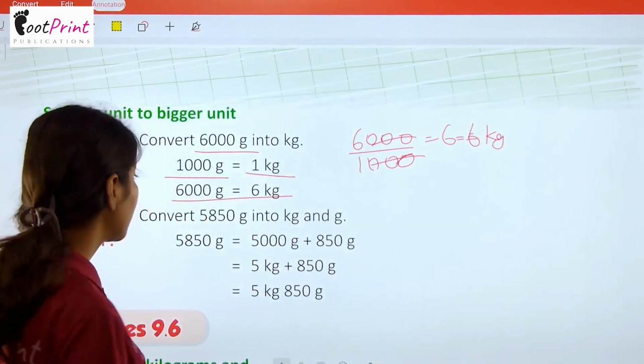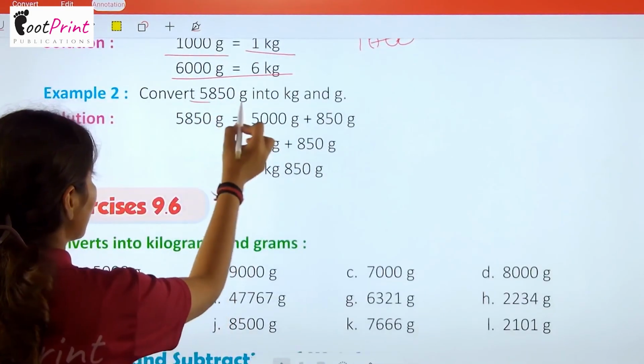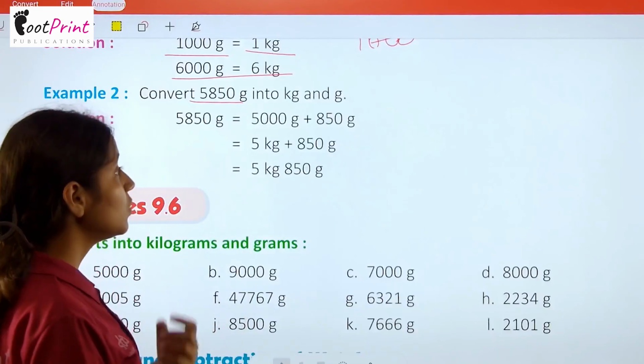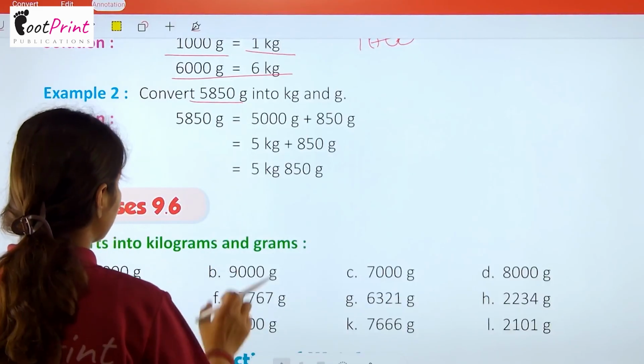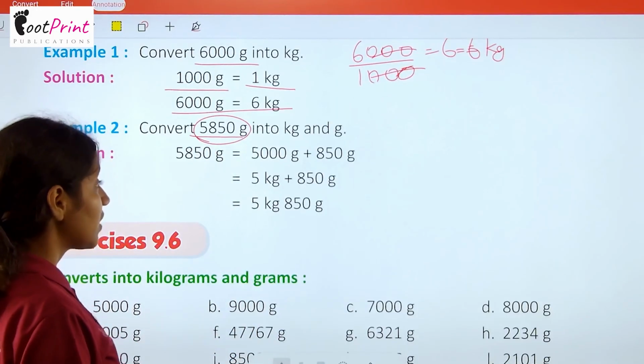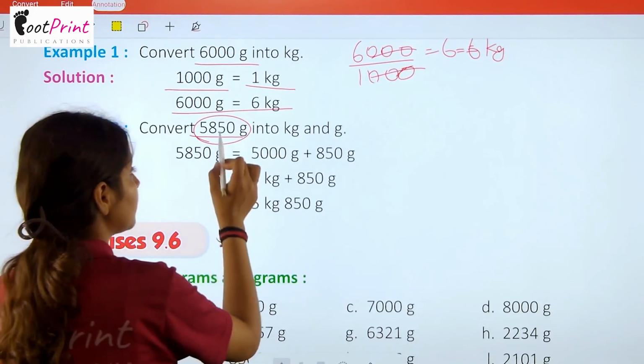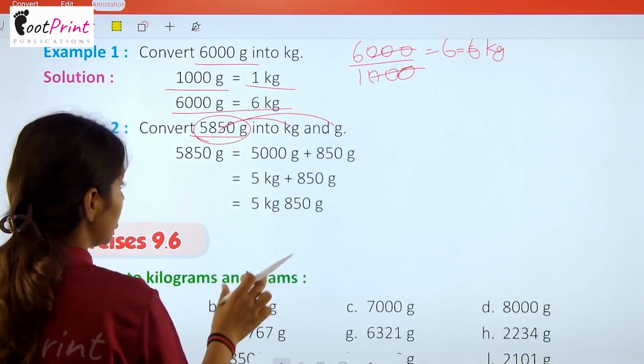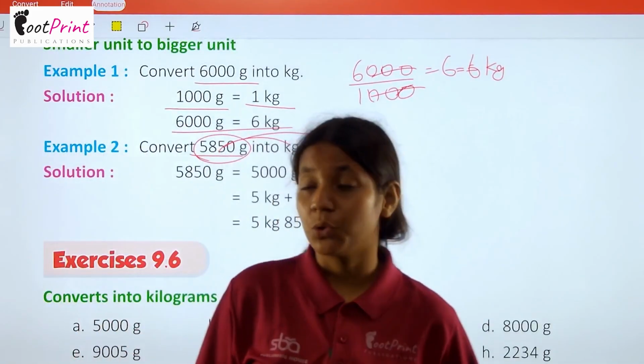Okay. Now example number 2: convert 5850 gram into kilogram and gram. Here we have the smaller unit, that is gram, 5850. Now we have to convert this into kg and gram also. So firstly break it here. Okay, we know the concept of breaking.